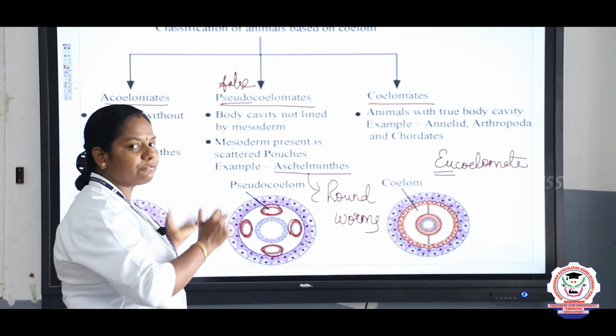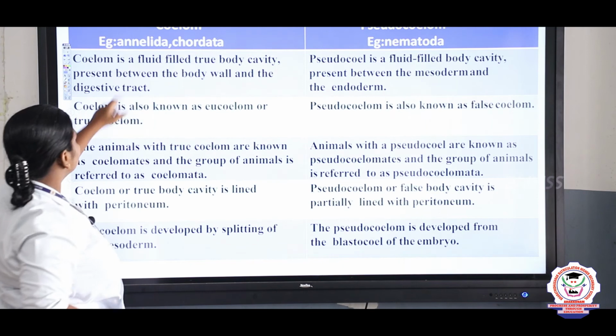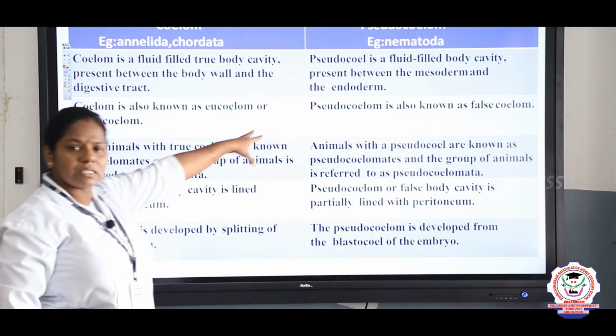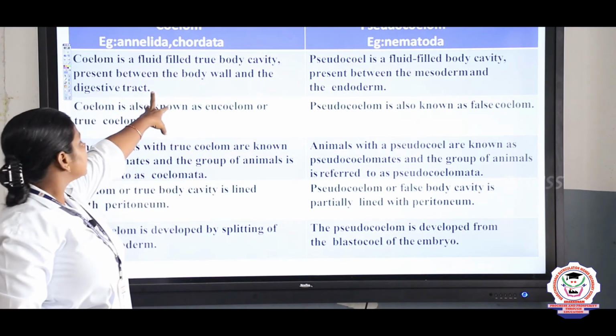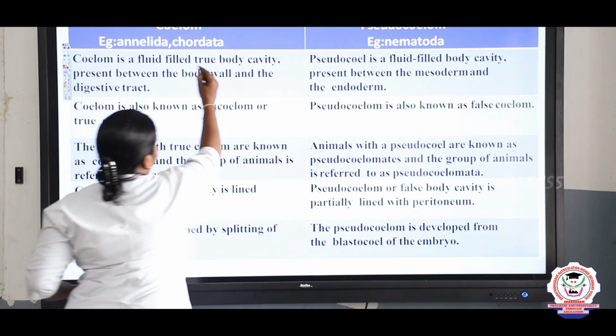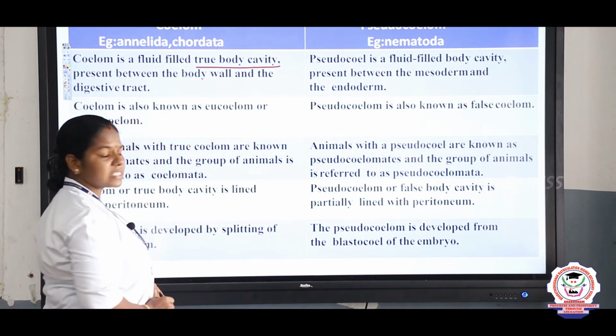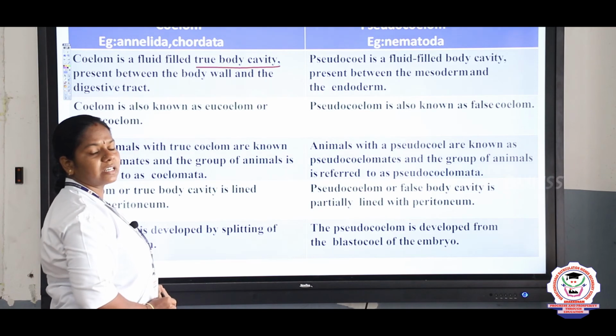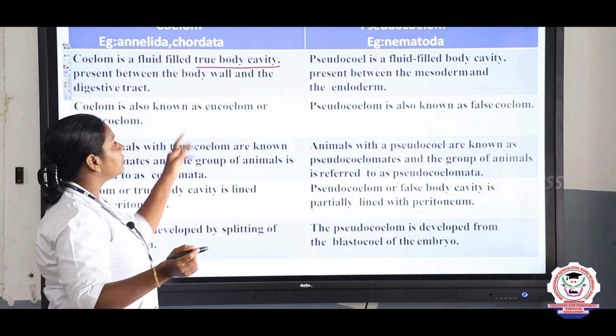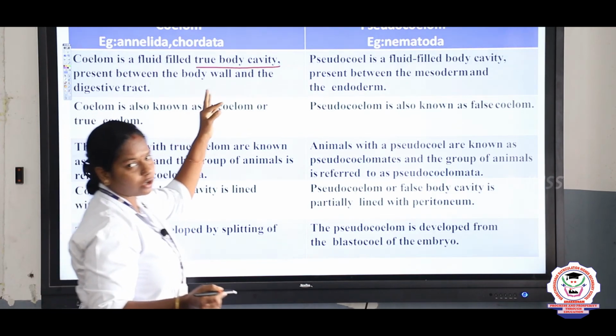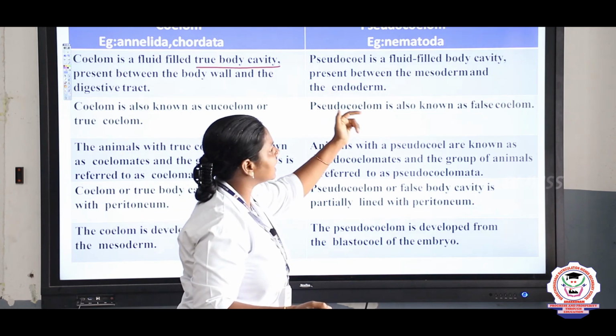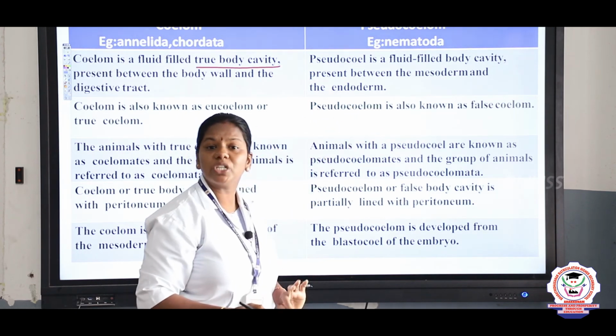So now let us see the difference between them. Based on the coelom and pseudocoelom, what is the difference? Coelom is a true body cavity, present between the ectoderm and the endoderm. We say this is a true coelom. Pseudocoelom is present between the mesoderm and the endoderm.